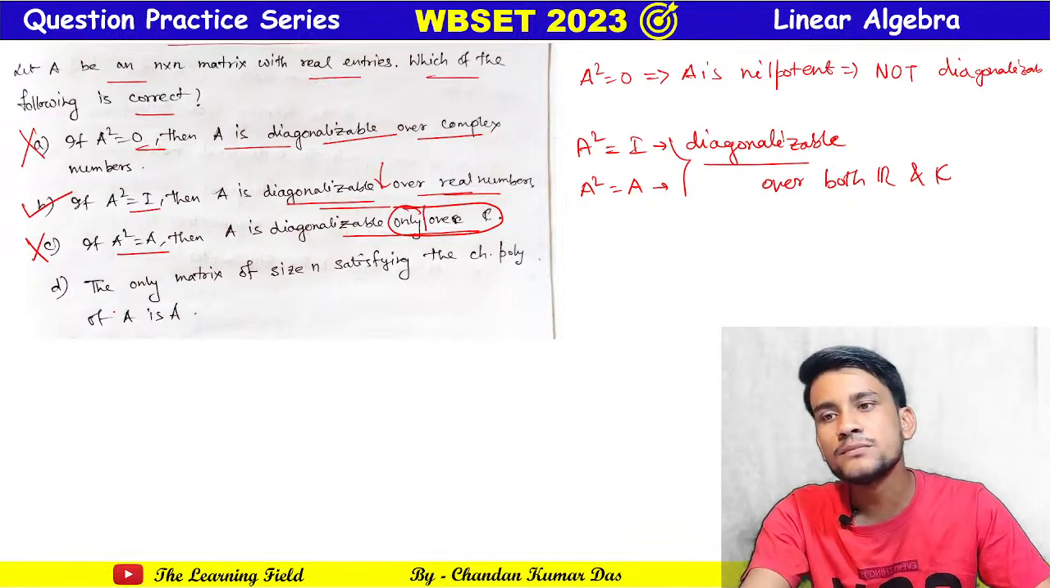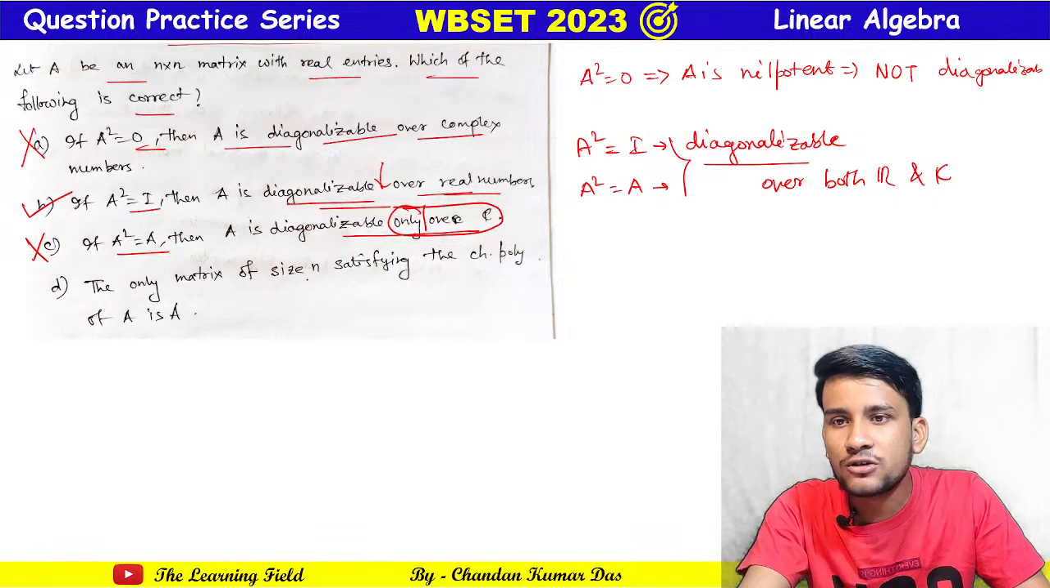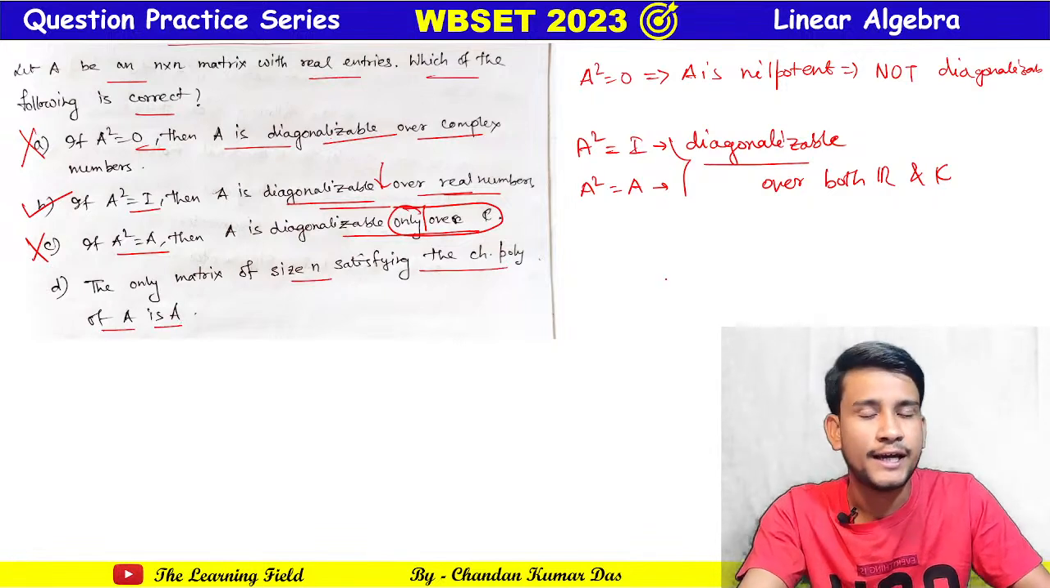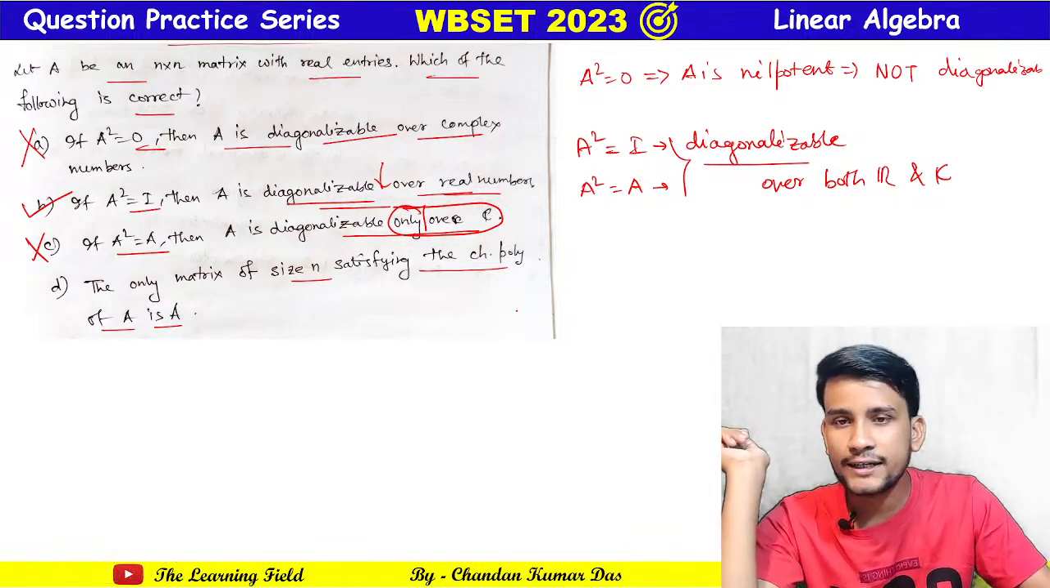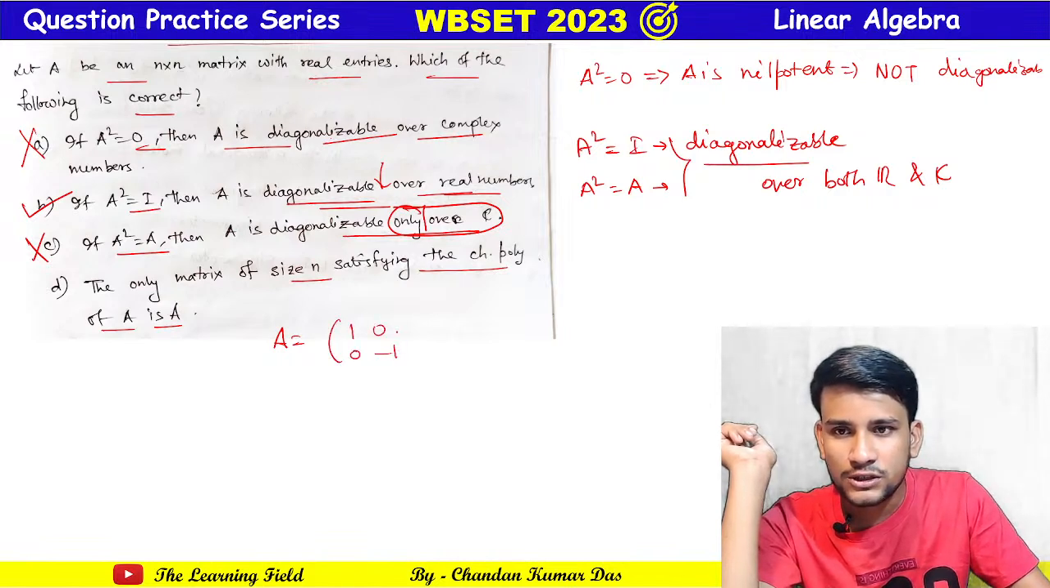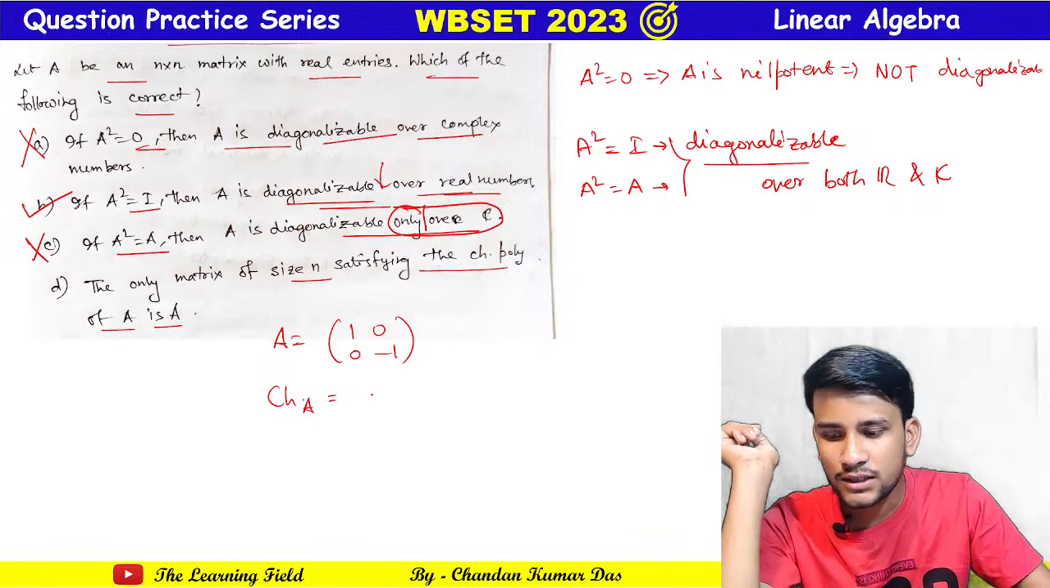Okay. And the only matrix of size n satisfying the characteristic polynomial of A is A. No, it's also not true. We can give you examples. Okay, suppose A equals 1 0 0 minus 1, then the characteristic polynomial of A is equal to what?